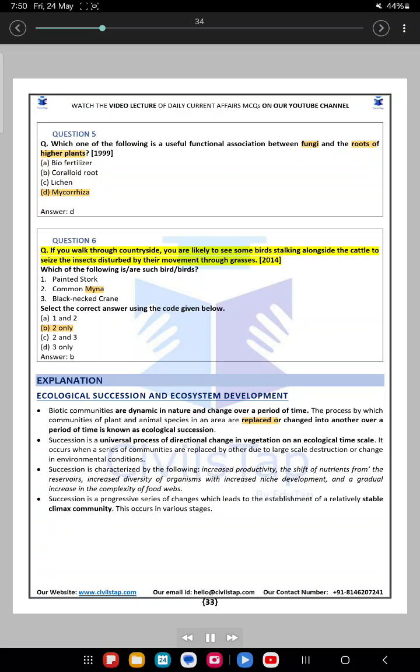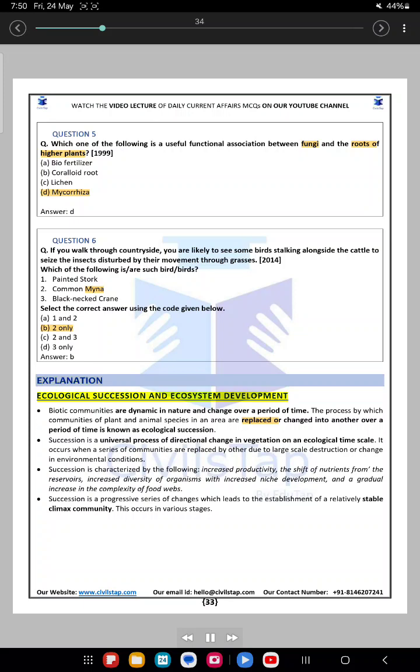Question 6. If you walk through countryside, you are likely to see some birds stalking alongside the cattle to seize insects disturbed by their movement through grasses. 2014. Which of the following are such birds? 1. Painted stork. 2. Common myna. 3. Black-necked crane. Select the correct answer using the code given below. A. 1 and 2. B. 2 only. C. 2 and 3. D. 3 only. Answer. B.